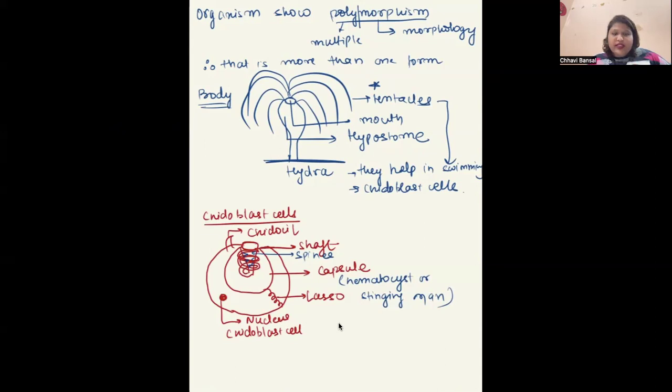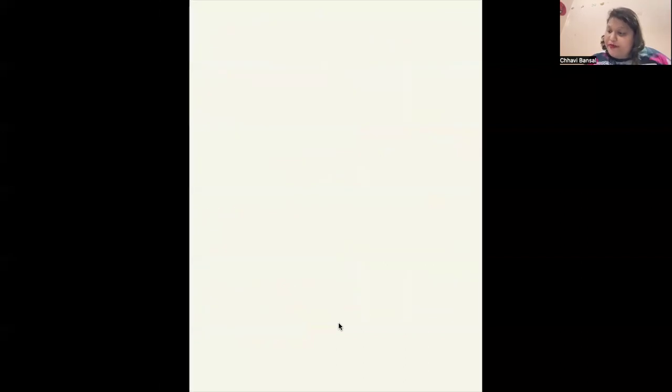It has a nucleus, it has a lasso which keeps the capsule in place. And then the capsule has a nidocell. This nidocell detects the presence of other organisms. It is very sensitive. If something touches it and it moves, it helps in the release of the toxin from the nidoblast cell. Then this shaft has spines and it also has a long tube. Now, this capsule, also called nematocyst or the stinging organ, is kept in place with the help of the lasso. This is how it looks when it is closed. When it is open, it looks like this.